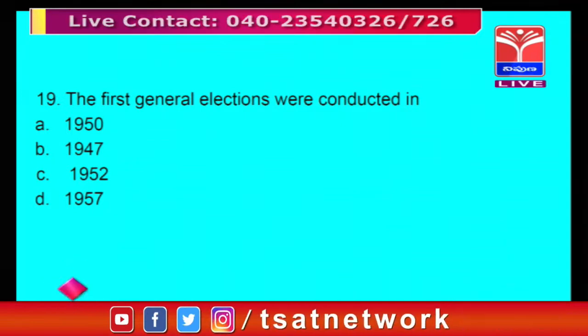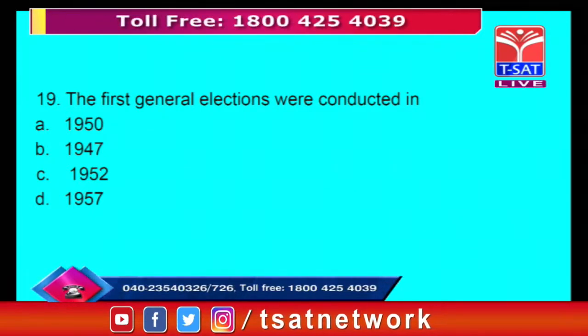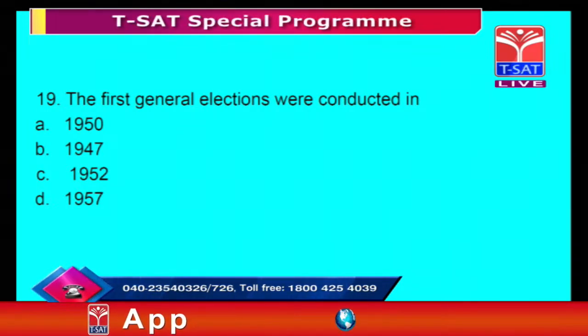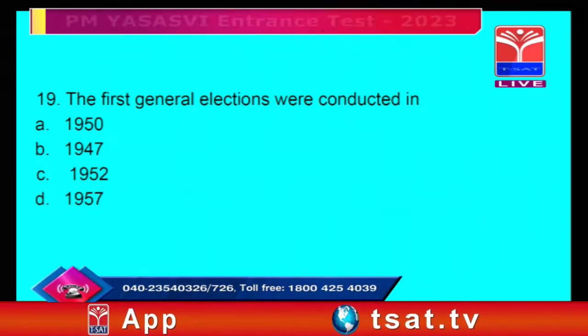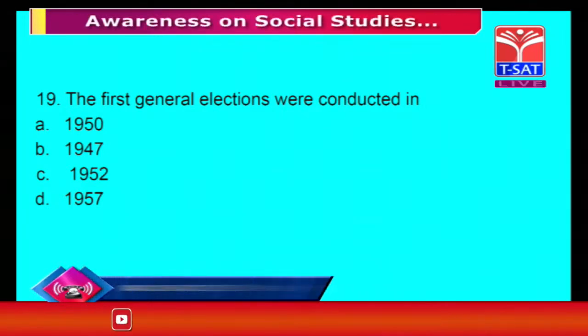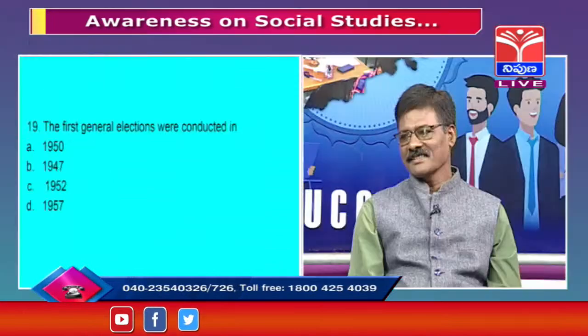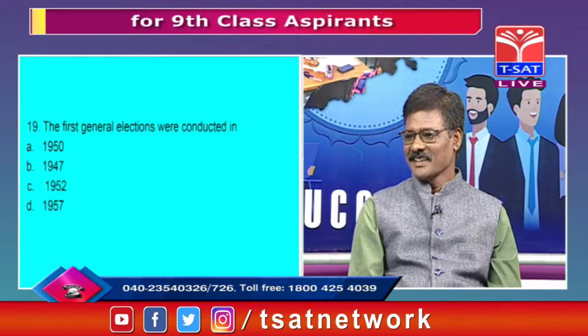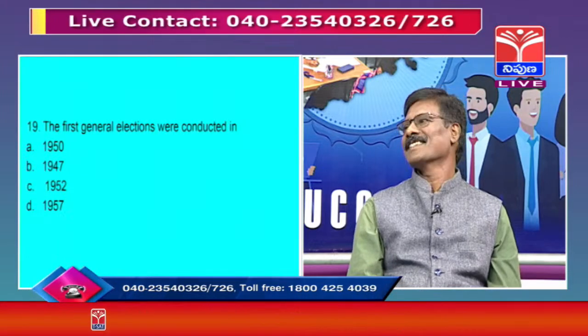In 1947 India became independent. In 1950 India became a republic. The first general elections were conducted in 1952, and in 1957 the second general elections.